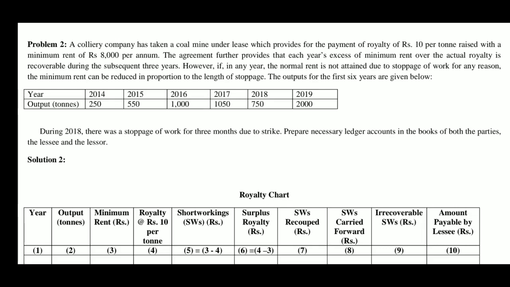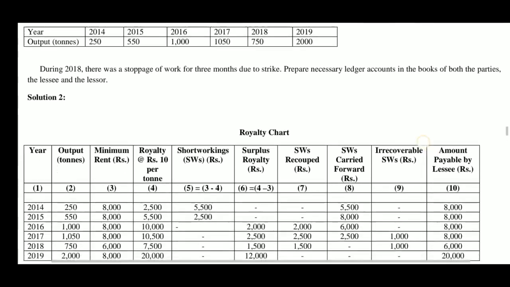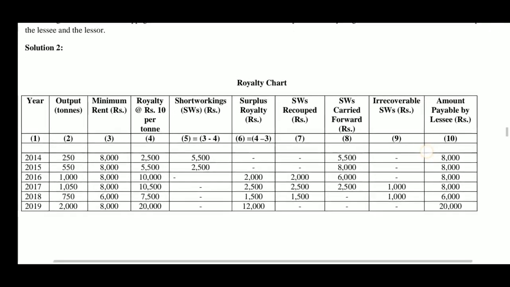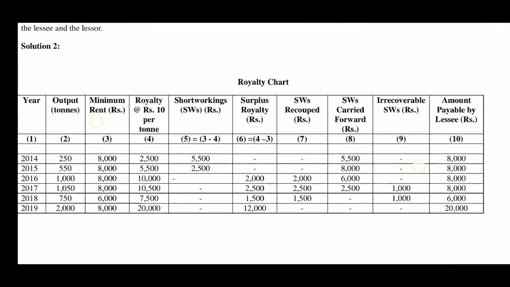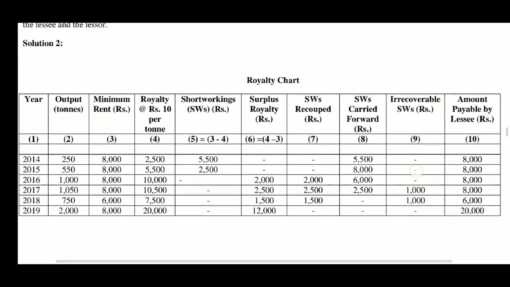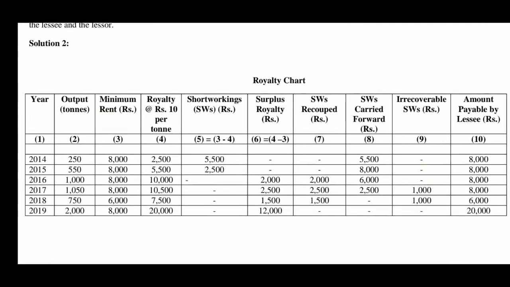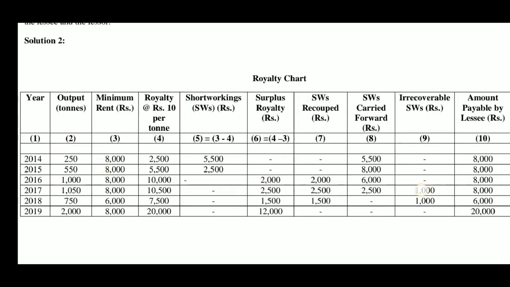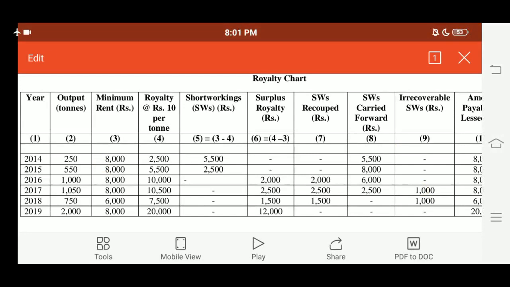As we have seen in the first problem, here also before preparing ledger accounts or passing journal entries, we have to prepare a royalty chart. Here, as in the case of the first problem, the royalty chart is prepared in a similar manner. There are 10 columns starting from year up to the last column, amount payable by lessee.